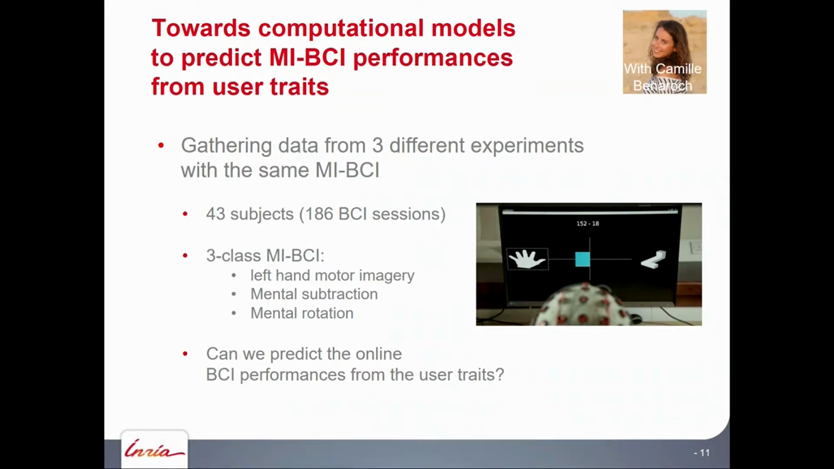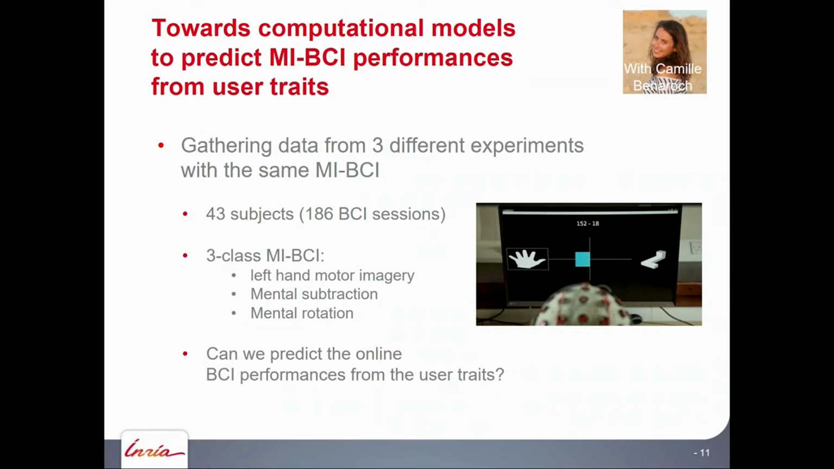So to answer these questions, now we are trying to build these computational models across multiple experiments to see if we can predict the performance of our user based on their traits. To do that, we gathered data from multiple experiments. So we gathered data from 43 subjects who trained to use a BCI system between 3 sessions to 6 sessions, for a total of 186 sessions.